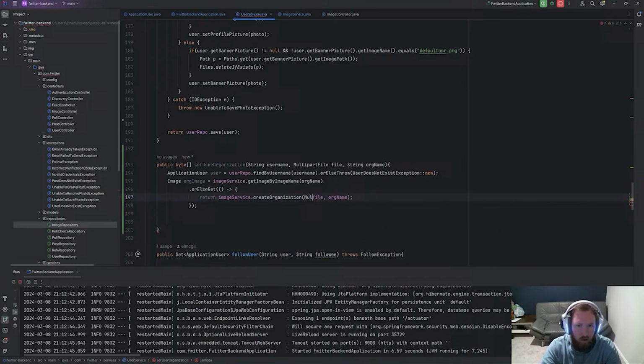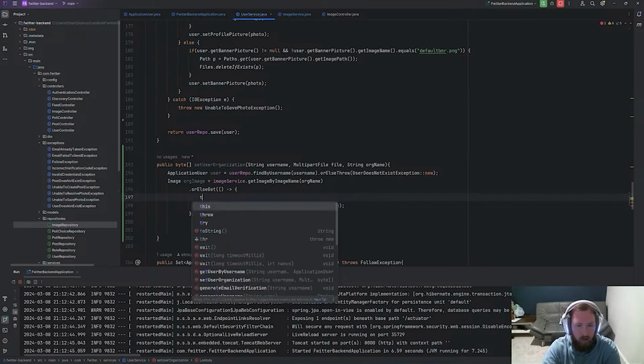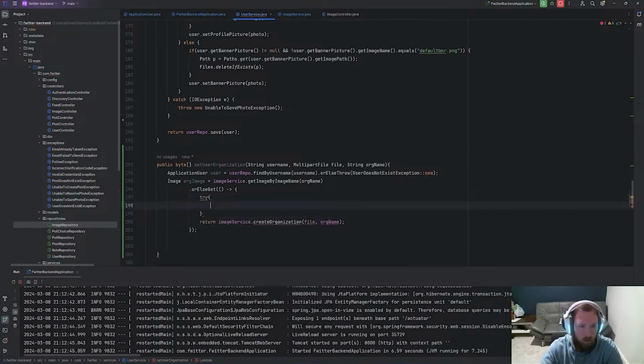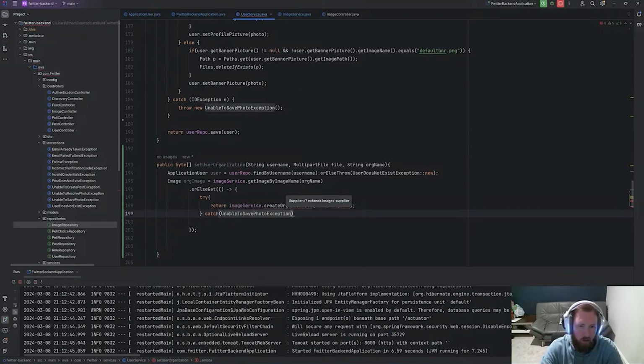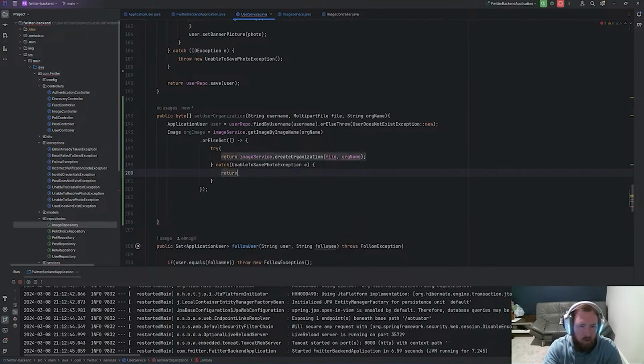My bad. And let me guess, this could throw an exception. So this is what's going to get a little bit muddy. I guess we'll just return null, which is not the best thing to do. That's kind of the whole point of an optional, I guess. So this is an UnableToSavePhotoException, e. So just return null and check for it.